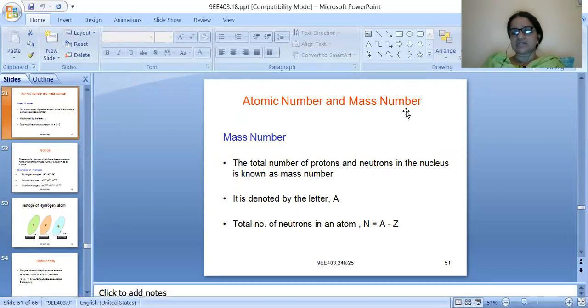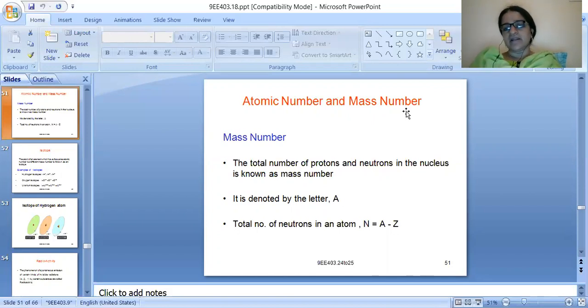In nature, all the atoms are stable. We say they are stable because the number of electrons is equal to the number of protons. Neutrons do not have any charge, they just add mass to the atom.